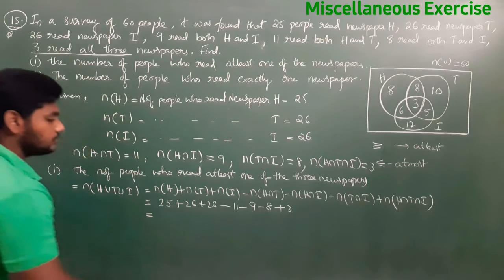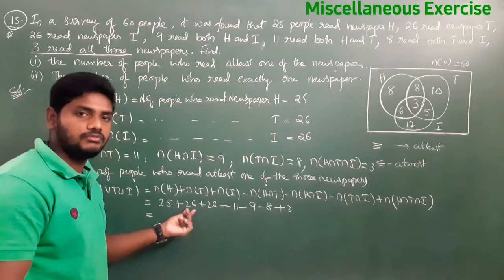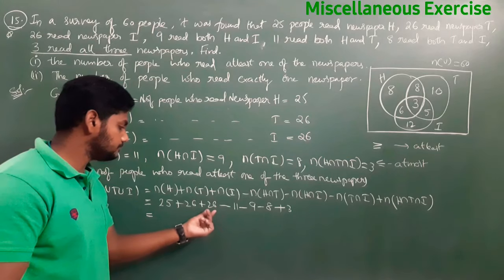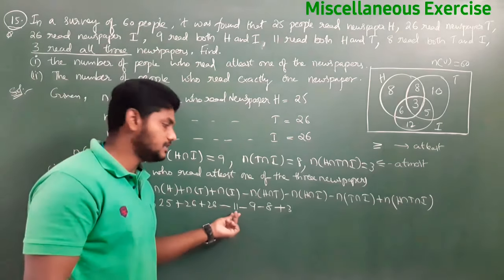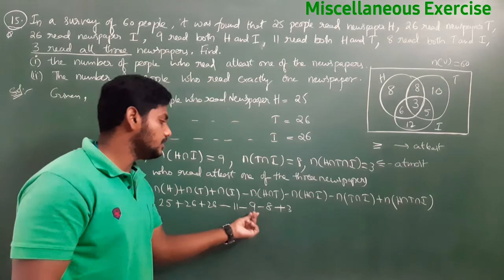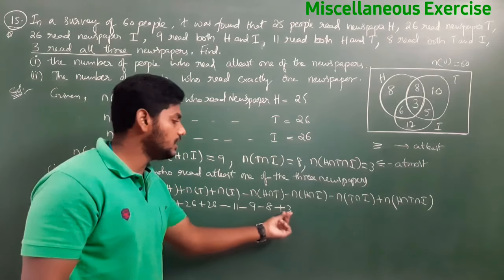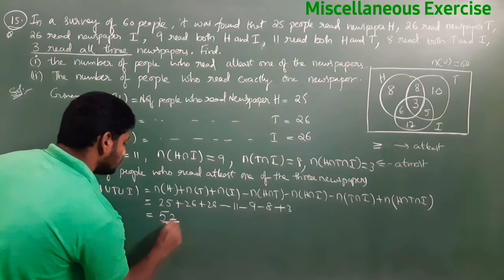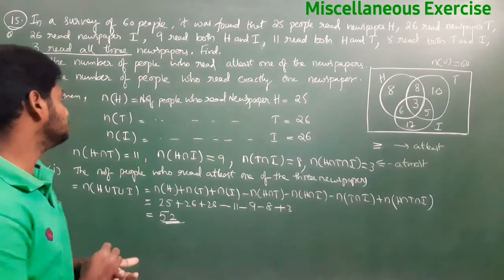So simplify those values and write that answer. 25 plus 26 is 51. 51 plus 26 is 77. 77 minus 11 is 66. 66 minus 9 is 57. 57 minus 8 is 49. 49 plus 3 will be 52. So N of H union T union I is equal to 52.